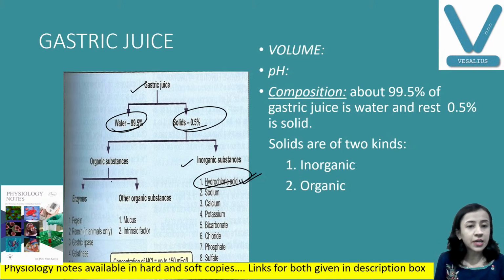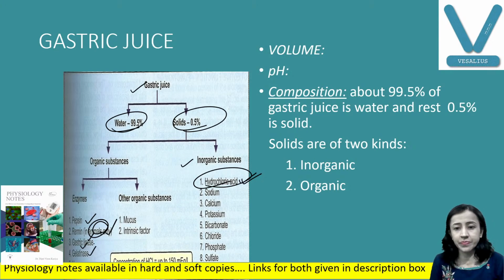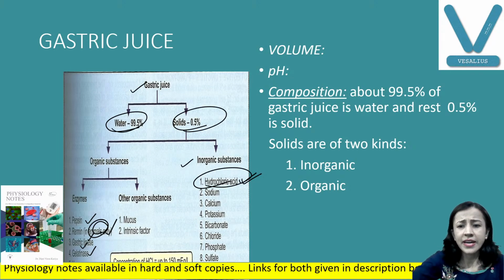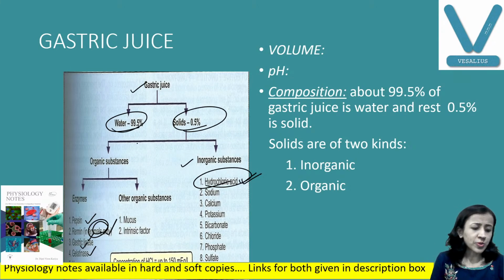Organic substances include enzymes: pepsin, renin. Renin is present only in animals, not in human beings. Lipase and gelatinase, and urease is also present. Other organic substances are mucus and intrinsic factor.